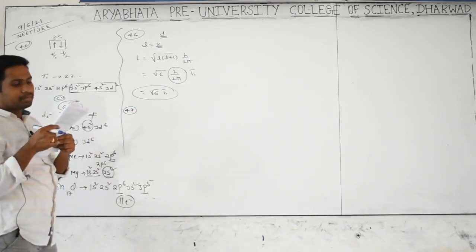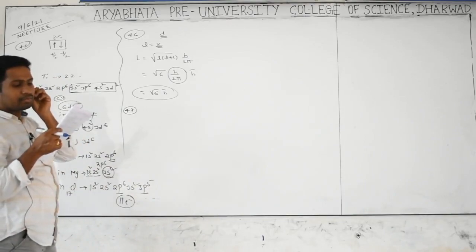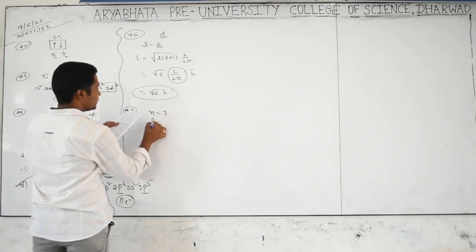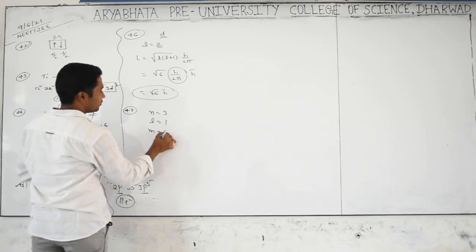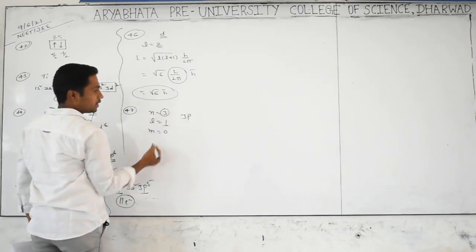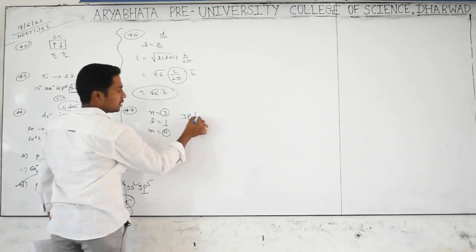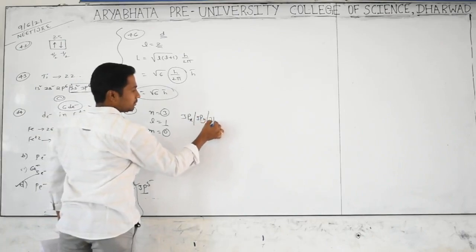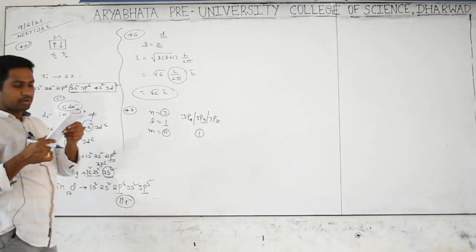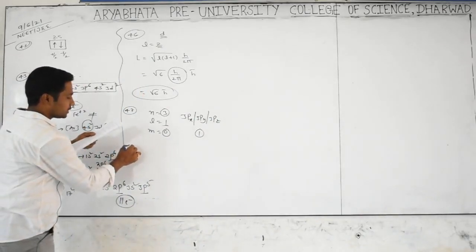What is the maximum number of orbitals that can be identified with the following quantum numbers? N is equal to 3, L is equal to 1 and M is 0. N is equal to 3 means third shell. L is equal to 1 means p orbital. M is 0, only one orientation, may be 3px or 3py or 3pz. How many orbitals? One orbital can be accommodated with those particular quantum numbers. Option A.